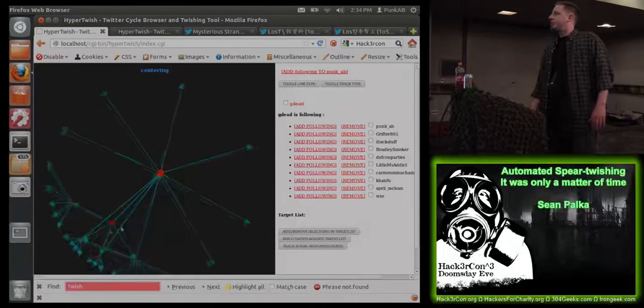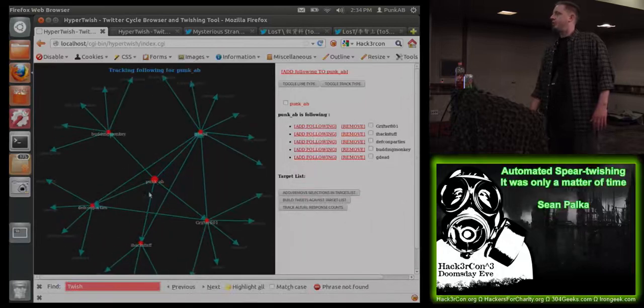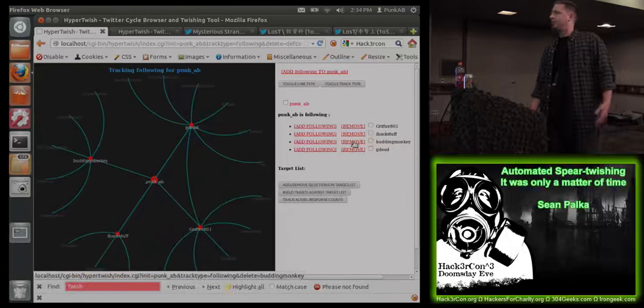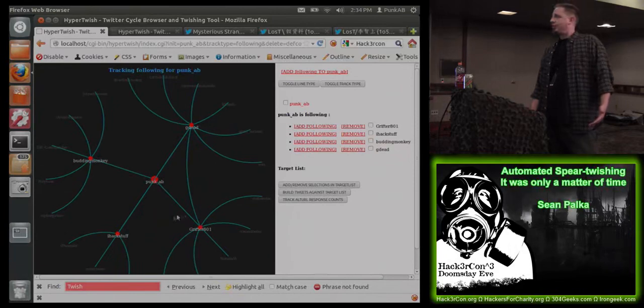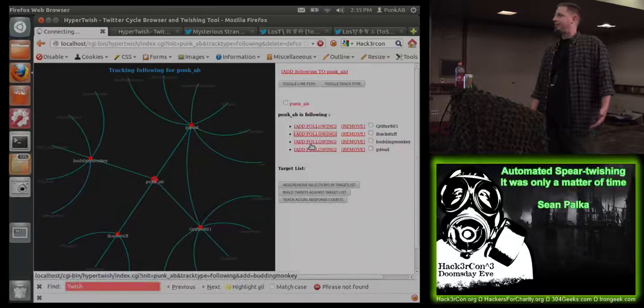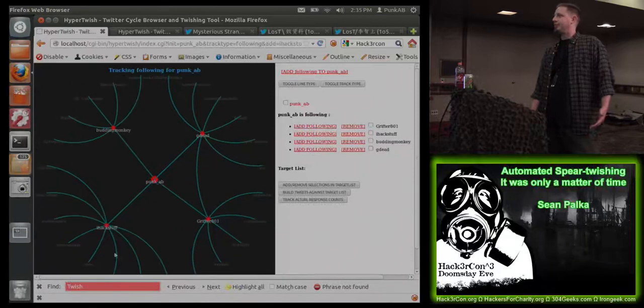As it's going through, it's keeping track of who is following the node that's in the center. So you can add more people or you can remove it. So we could go through and actually remove DEF CON parties, right? And it creates less traffic in the map. If I want to expand one a little bit more, so let's say I hack stuff, we'll add more followers to that. Right. So that one got expanded a little bit more. And what we're looking for are these connections like this, right? Where you've got a triangle. There's some level of trust between these three users. So instead of using my account, let's have some fun.